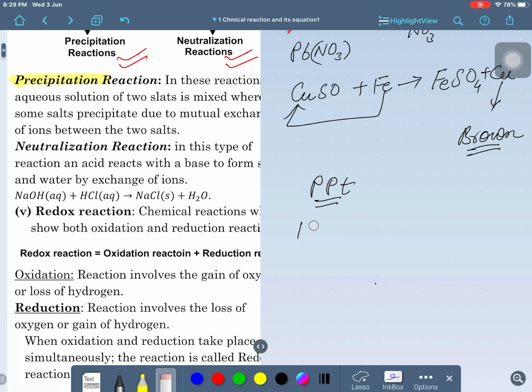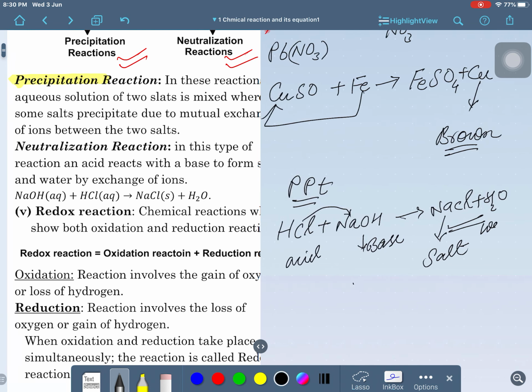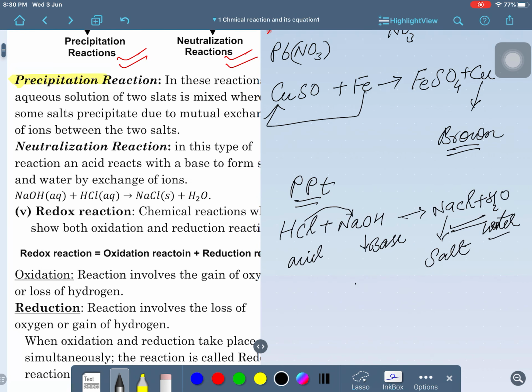Look here at the next, please. So, NaOH, I am telling another example of that, HCl plus NaOH. This is an acid, this is a base, okay. This Cl will combine with Na and will form NaCl, clear, and H2O will also form. So, this is called salt, and this is water. So, it is salt and water.